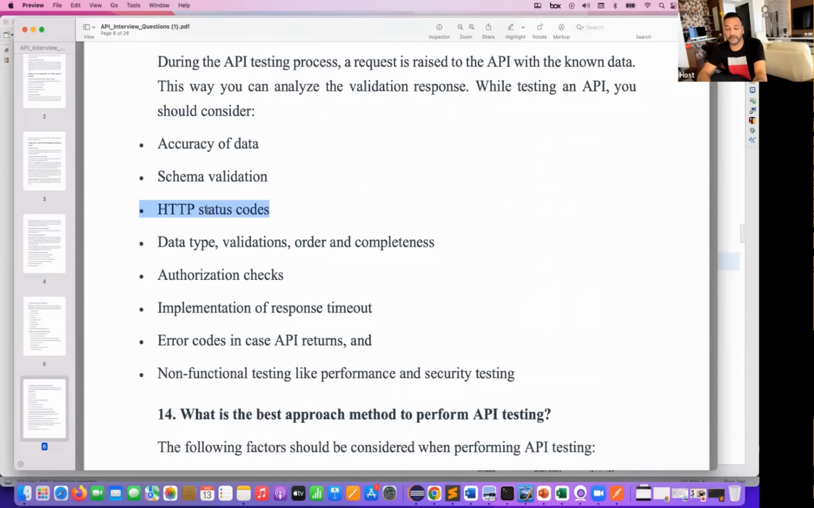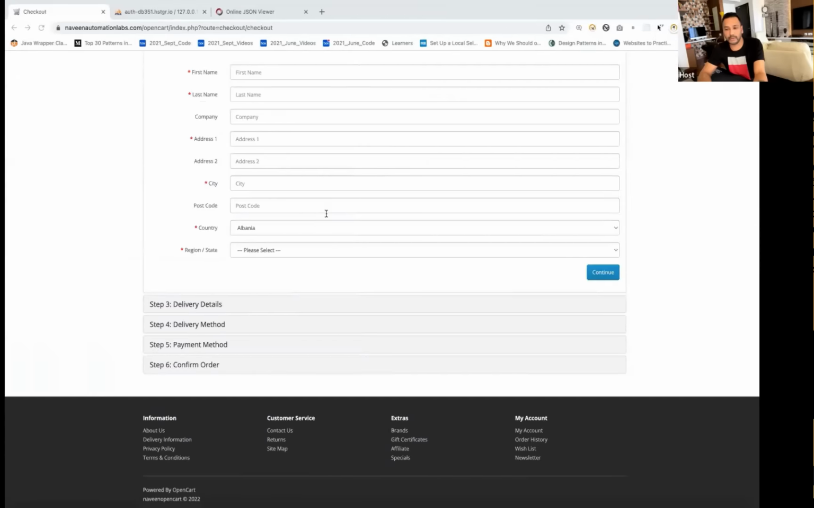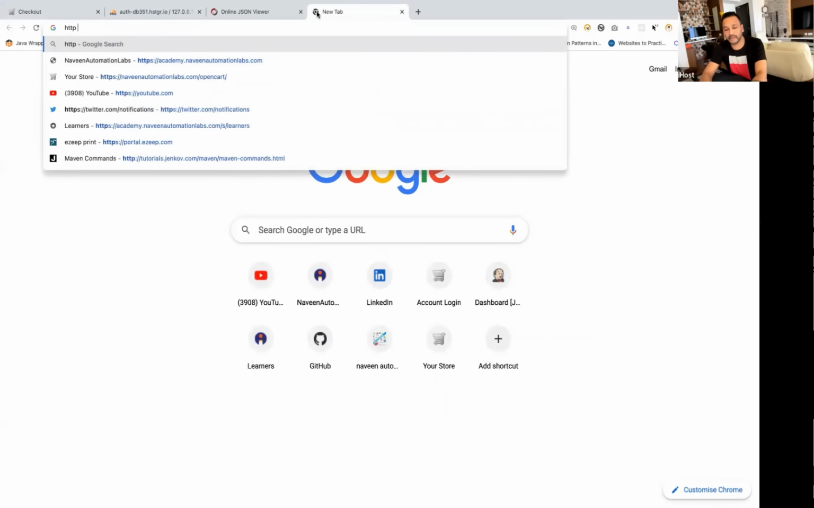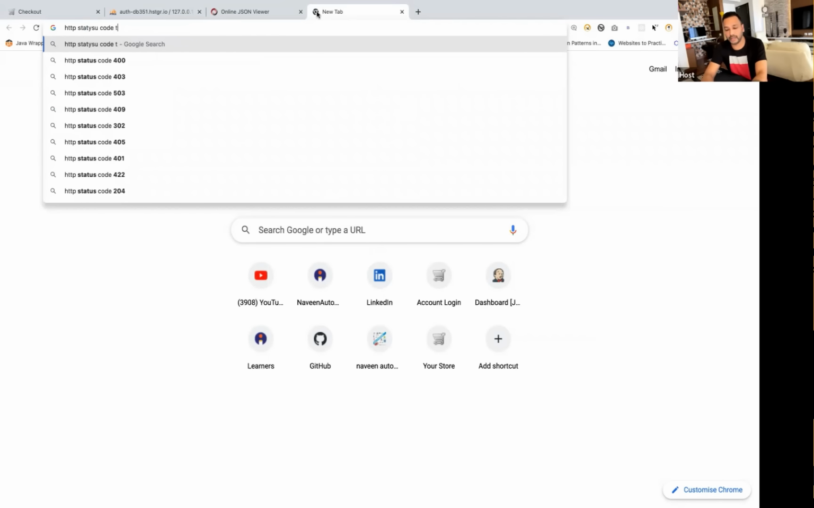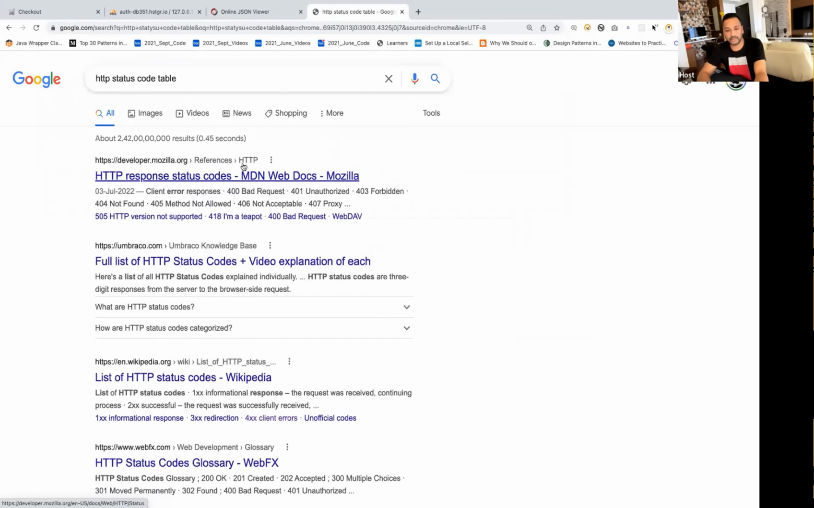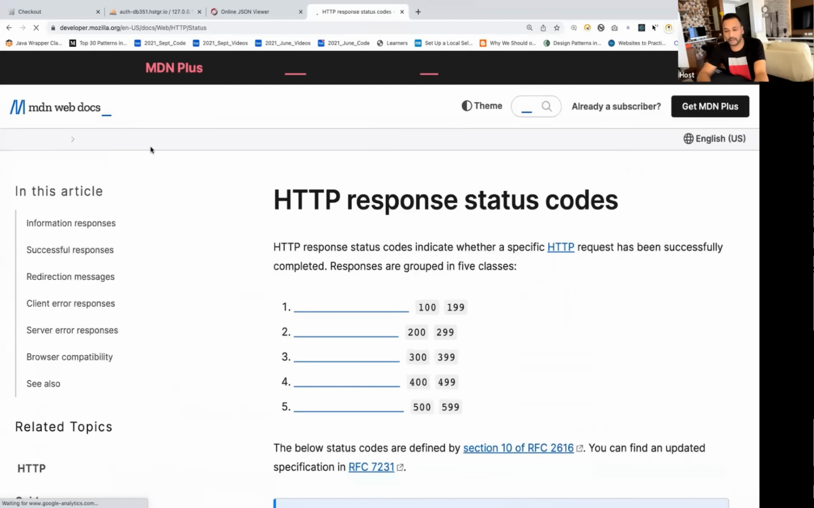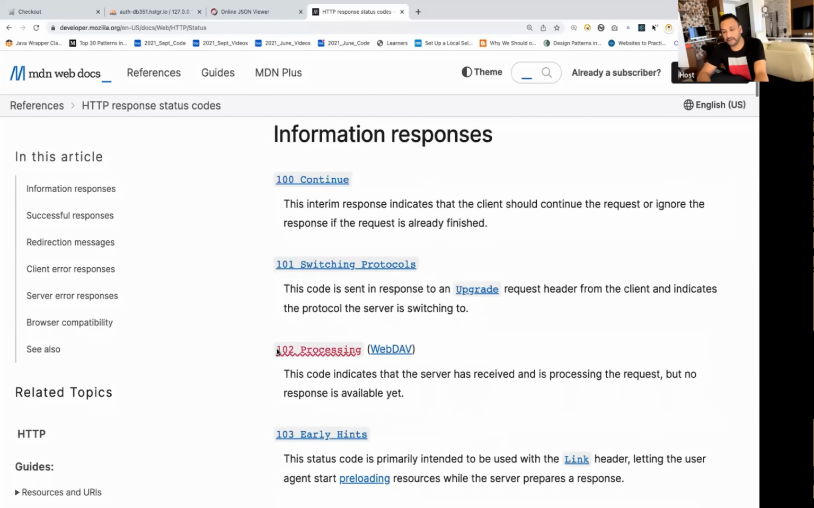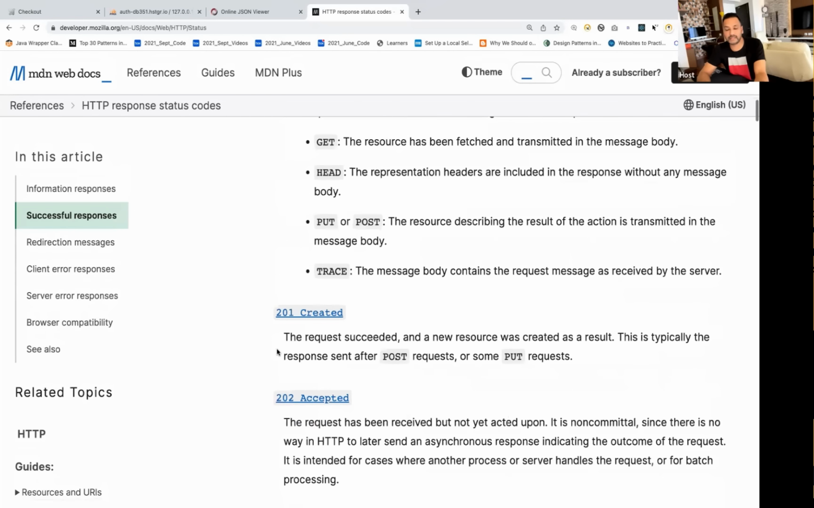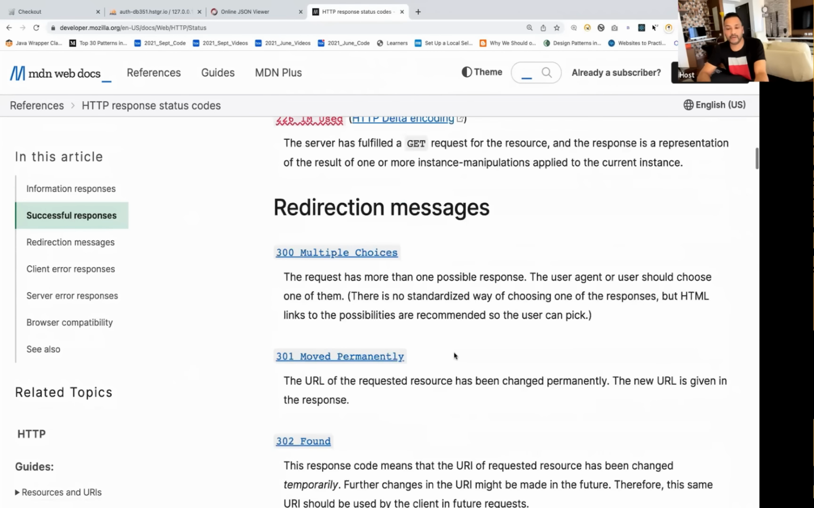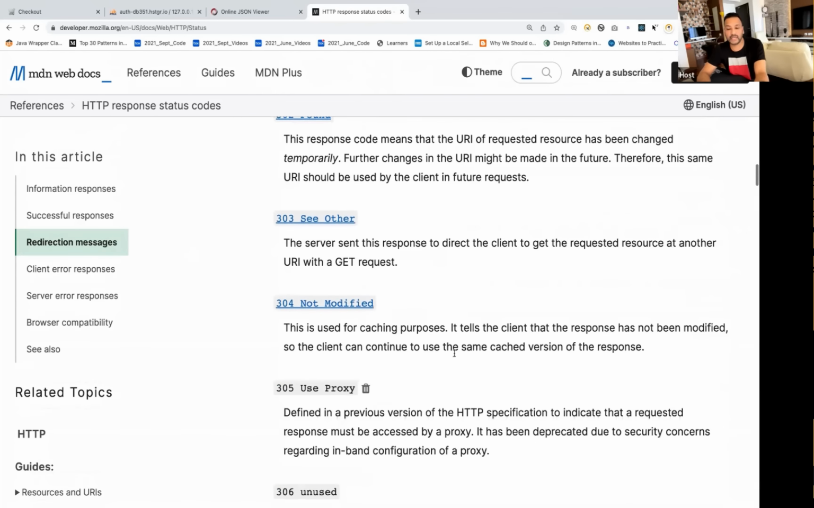Status code plays a very, very important role. Whenever you're going for an interview, please make sure that you have an idea about most of the important status codes. You can simply go to Google and write HTTP status code table. There are various tables available. You can simply go through them. Somewhere like developer.mozilla.org has very good documentation about each and every status code. You can simply go to it and check what exactly the meaning of each and every status code is.